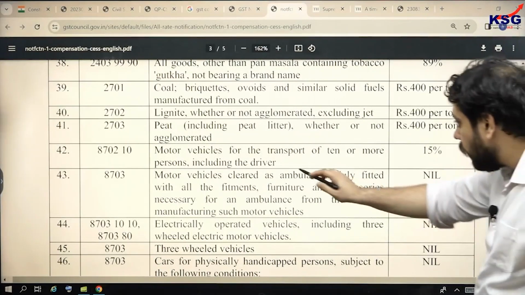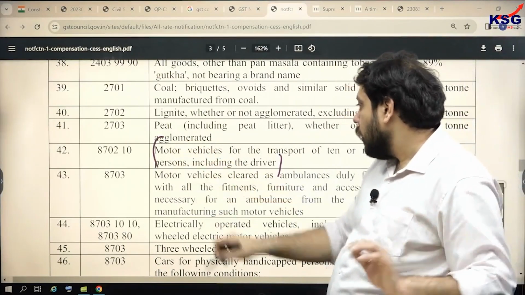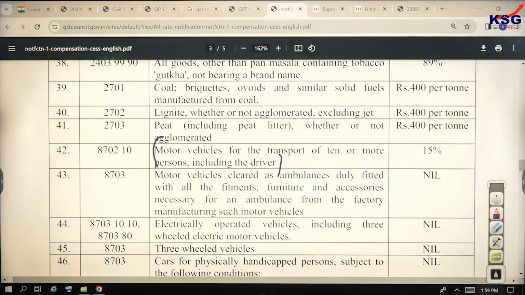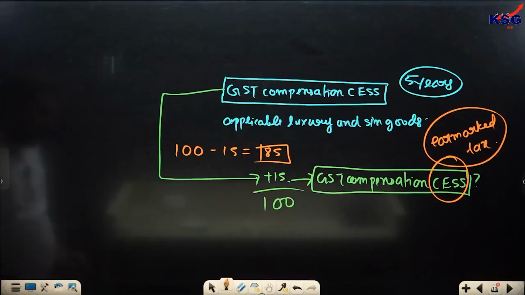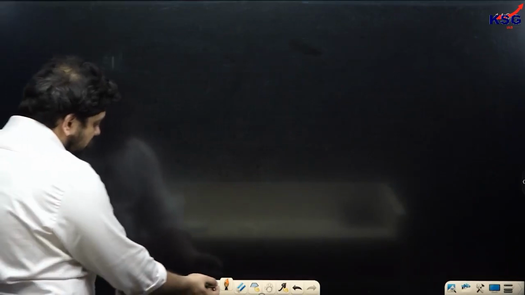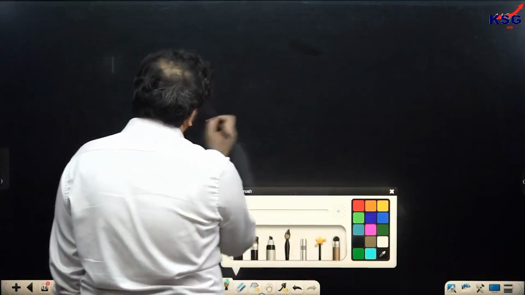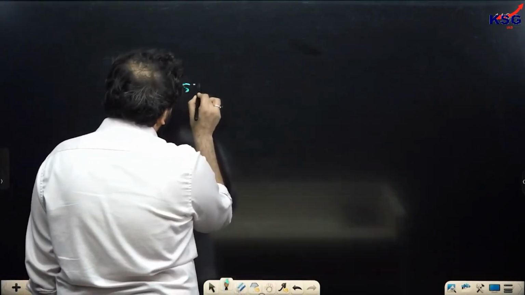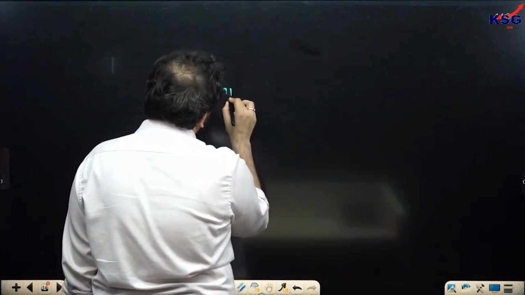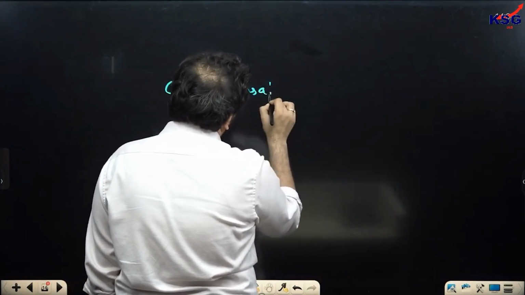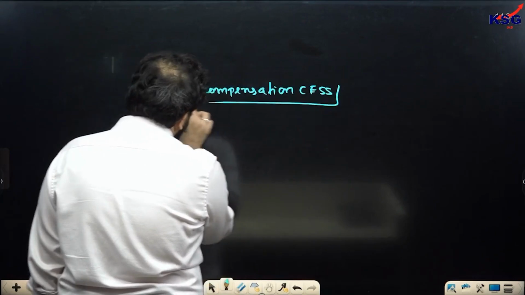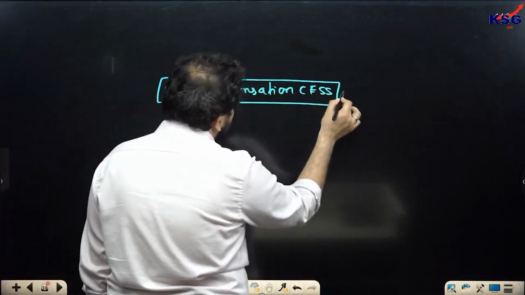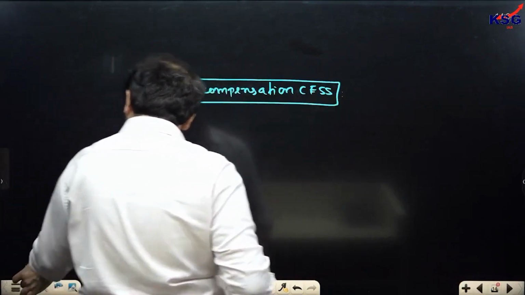Take a look at this. Motor vehicles for the transport of 10 or more persons, including the driver. Okay, so these are the products which were covered under the GST compensation cess, and the government created what is known as a GST compensation cess, where money had to be taken from the people of India and had to be given to the states as compensation. ठीक है, ये वाली बात समझ गए ना आप लोग?